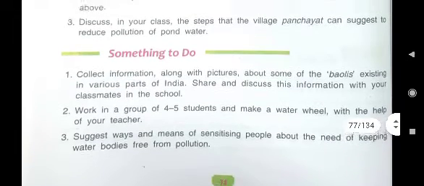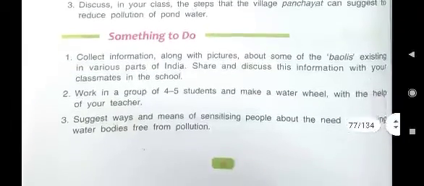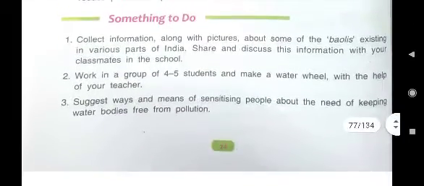So that's all for today. Your lesson number 7 has been completed. You do your homework, write the answers of D part and E part in your science notebook and submit it on our WhatsApp group.